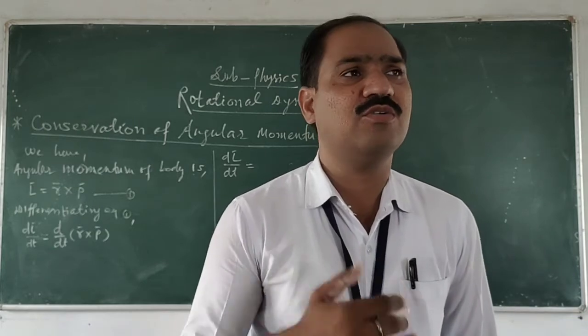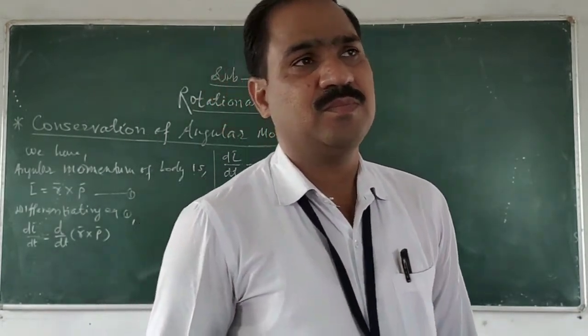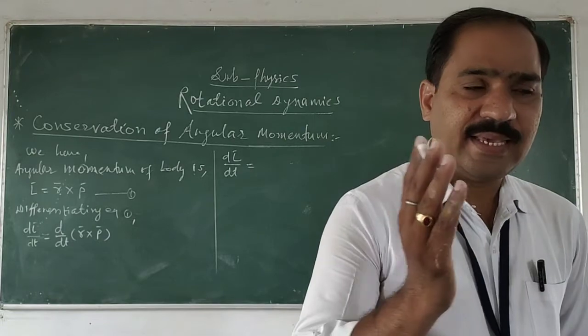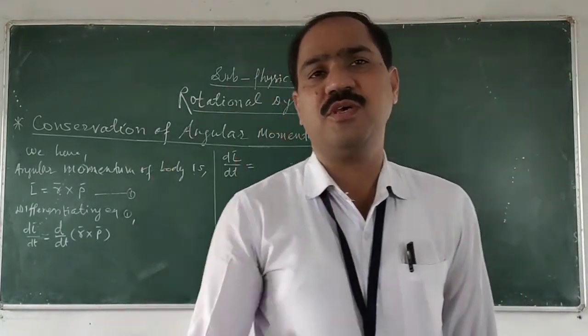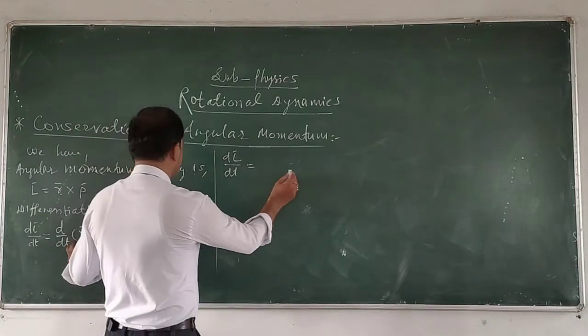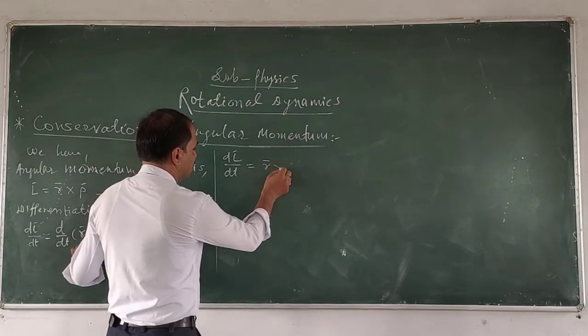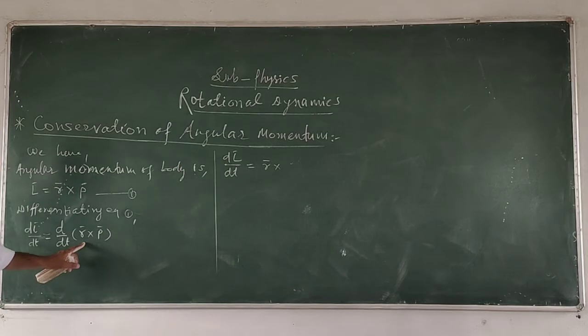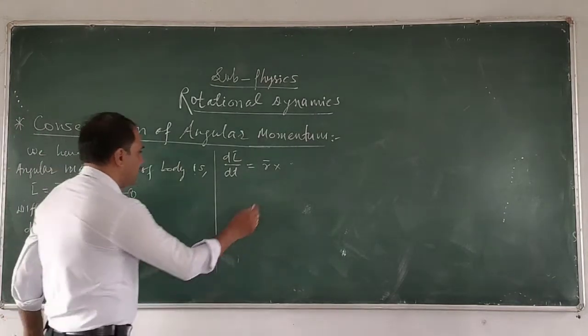First function constant into the derivative of the second, plus second function constant into the derivative of the first function. Therefore here, the first function R cross, R constant, dP upon dt,